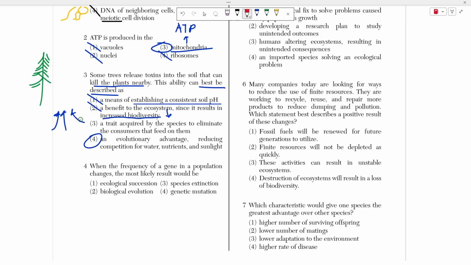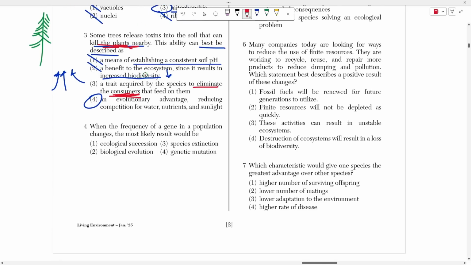The reason why it's not choice 3 is because choice 3 says it's a trait acquired by the species to eliminate the consumers that feed on them. Well, is it killing consumers or is it killing the plants nearby? It's killing the plants nearby. Remember, plants are producers, not consumers. So plants don't eat other plants. Plants just compete for resources with other plants, okay? So it's not choice 3 because it's calling plants consumers, which they clearly aren't.